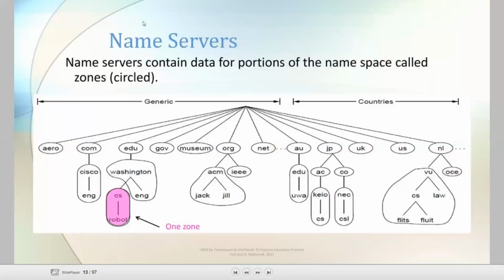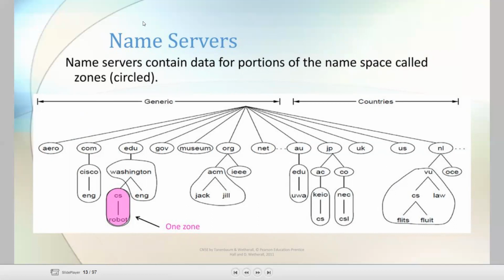Okay, the third one is name servers. The last one in DNS is name servers. The responsibility of a name server is to translate the domain names into IP addresses.